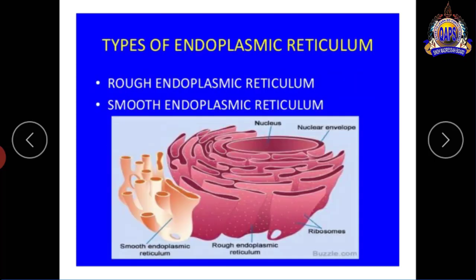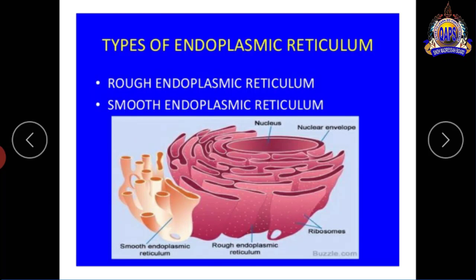Types of endoplasmic reticulum. There are two types: rough endoplasmic reticulum and smooth endoplasmic reticulum. This is a smooth endoplasmic reticulum. Smooth endoplasmic reticulum is called so because it has no ribosomes on its body, and it is smooth like tubules.